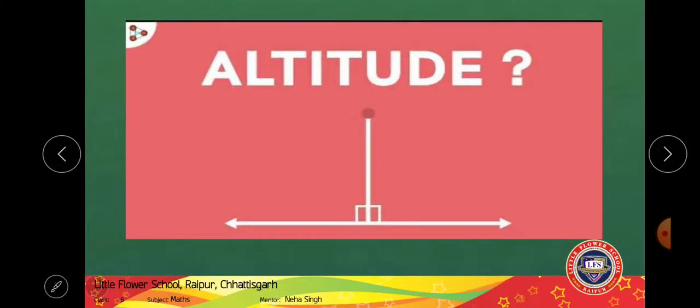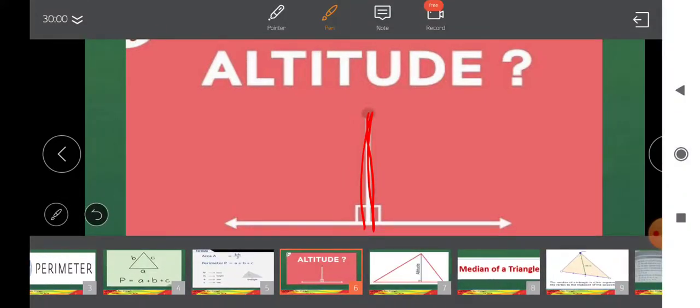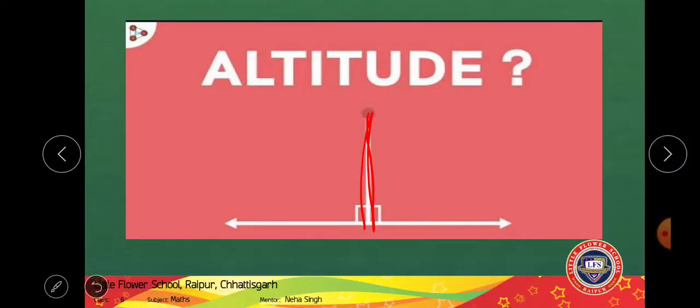So what is altitude? Altitude of the triangle means the height of the triangle, right? The perpendicular line from the vertex to the other side is called altitude.